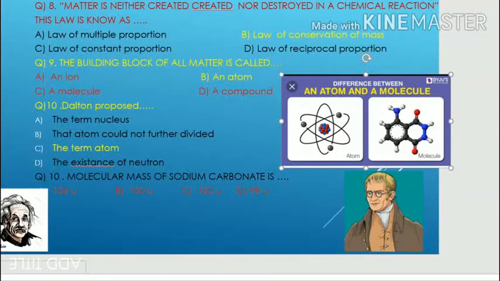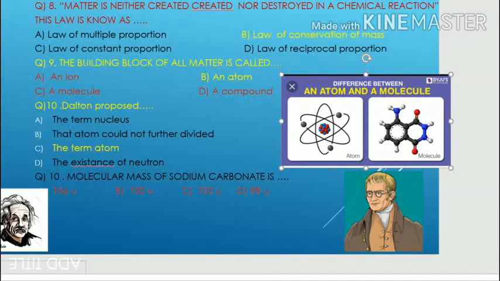And the next question: Dalton proposed the term nucleus, that atoms could not be further divided, the term atoms, and the existence of neutrons. So Dalton gave the postulate about atoms, the term atoms. That way the right answer is C, the term atoms. Okay, we have already taught in the lesson portion what Dalton's atomic theory is about. So all of you are requested to go through this video for the total chapter.